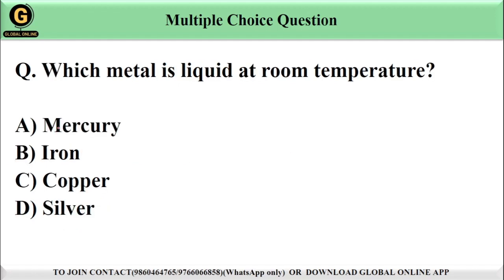Which metal is a liquid at room temperature? We have four options for this: option A, mercury, option B, iron, option C, copper, option D, silver. So mercury is the only metal that is present in liquid form at room temperature. It has a melting point of about minus 38.83 degrees Celsius, which means it remains liquid at most temperatures we encounter in daily life. Other metals like iron, copper and silver are solid at room temperature. So the correct option is option A, mercury, which is a metal and liquid at room temperature.